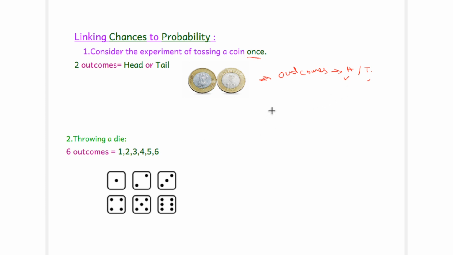Now, how do we find the probability? I am writing it short: PROB stands for probability, and H stands for head.